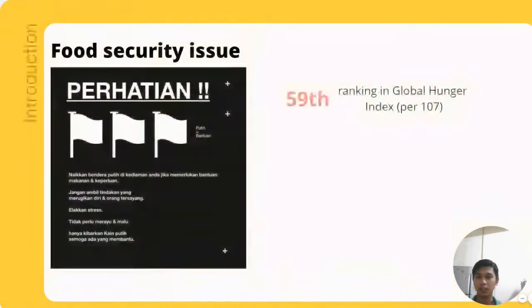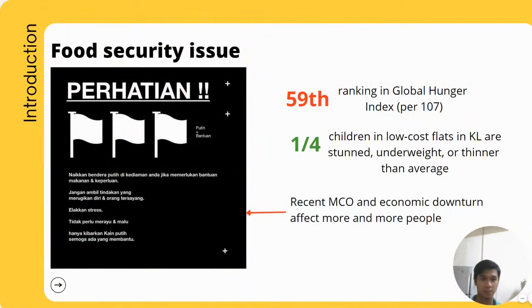Okay, so another issue is food security. In the Global Hunger Index, our ranking is 59. It is not that good. And food security can hit the children hard. Based on one study, around 1 in 4 children in KL, in low-cost flats, are either stunted, underweight, or thinner than average. And the recent MCO and economic downturn have affected a lot of people. So from here, we can see good initiatives like the white flag movement.